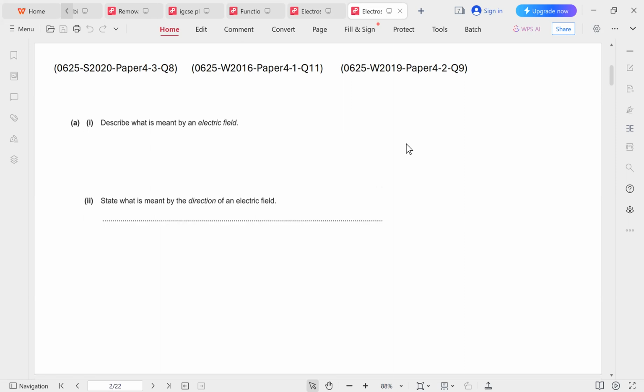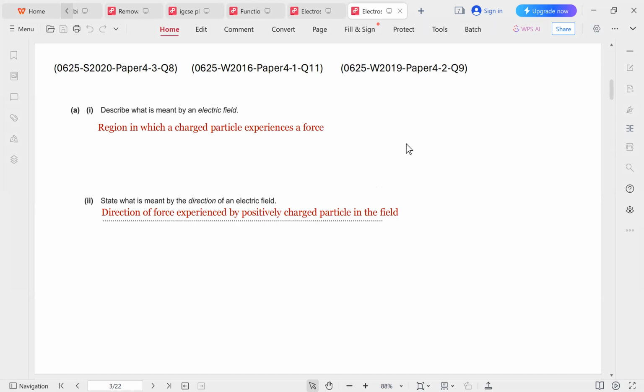Describe what is meant by an electric field. State what is meant by the direction of an electric field. This question is very popular. It appeared in 3 different exams: June 2020, November 2016, and November 2019 in paper 4, and it appeared exactly in the same manner. So you should definitely know how to answer this question, and you should understand the definition of an electric field and its direction, because it's a very popular question that is likely to come up in your exam.